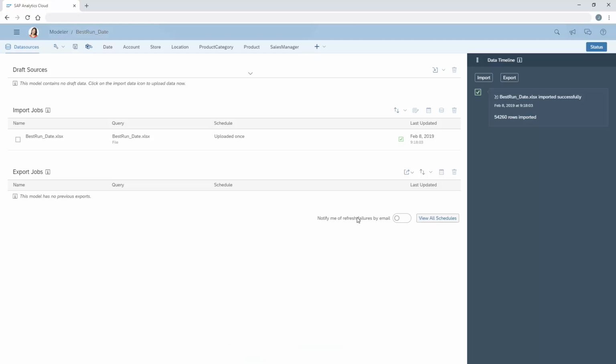Note that we can't rebuild a model if currency conversion is enabled, or it contains any global dimensions or private data versions. The Rebuild Model option doesn't display in the toolbar if the model is not eligible.